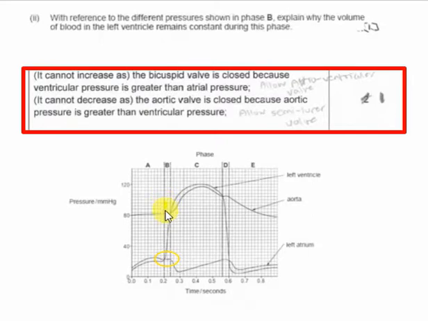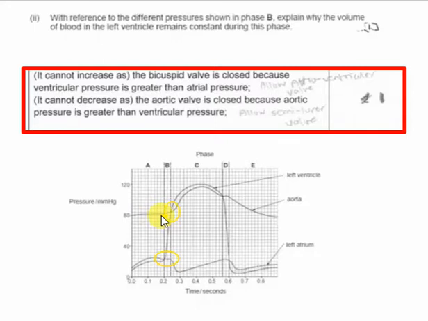We can also see a bit higher up on the graph that we have a situation where the pressure in the aortic valve is greater than the ventricular pressure. So at this point here, our semilunar valve is also still closed because the pressure in the aorta is higher than the left ventricle. Once we get to a point where the pressure of the ventricle becomes higher than the aorta, the semilunar valve will open.